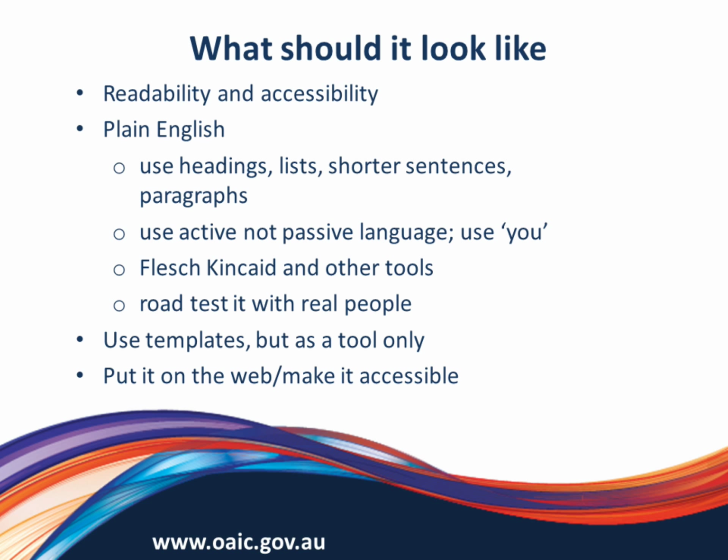There are some tools you can use to work out how complex your language is as well. One idea is a Flesch-Kincaid, which is a test that you can use online, and at the end of the presentation we'll give some resources for you, where you can cut and paste your privacy policy into an online tool which will tell you how complex your language is. It will basically look at how many syllables you're using in your words, how many sentences, how many words are in your sentences, how often you're using the passive voice versus the active voice, and it will then suggest how old a person has to be and what education they have to be able to understand your policy easily.